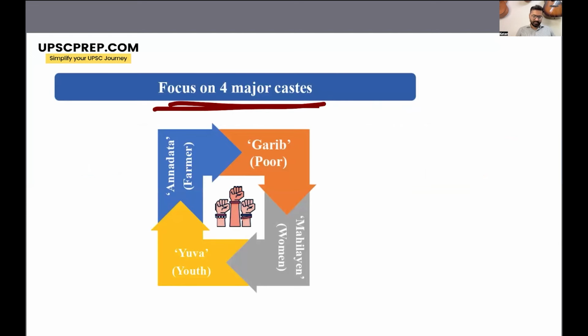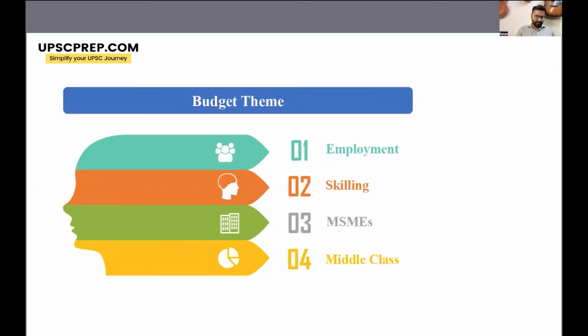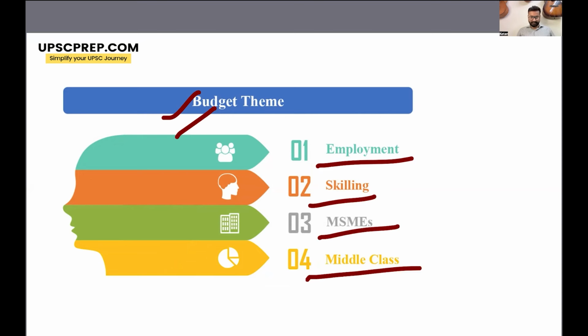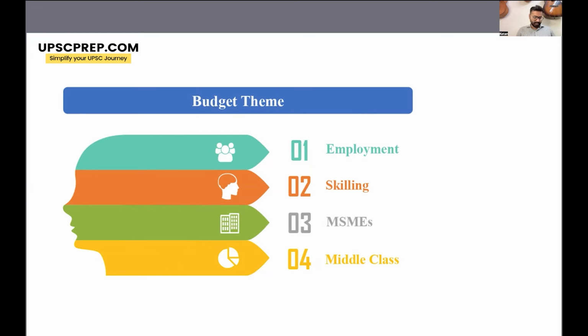These are the farmers, the poor, the women, and the youth. And the theme of this budget has been focus on employment, skilling, MSMEs, which is the micro, small, and medium enterprise, and the middle class. So these are the major focus of the government in this budget.